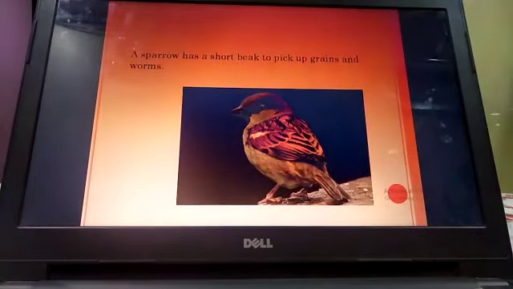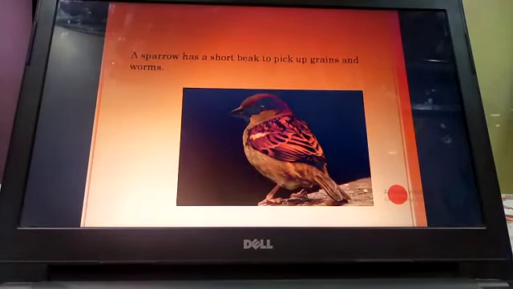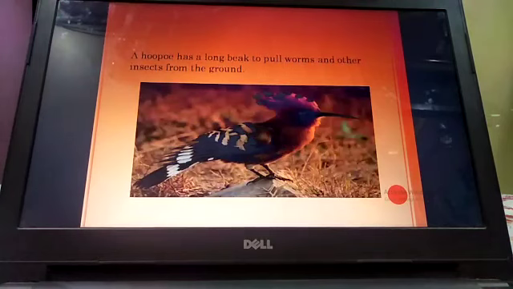Now coming to the first one, that is sparrow. A sparrow has short beak because the sparrow eats grains. It has to pick up the grains and the worms. So that is why it has short beak. Next one, hoopoe bird. A hoopoe bird has a long beak because it pulls the worms and other insects from the ground.